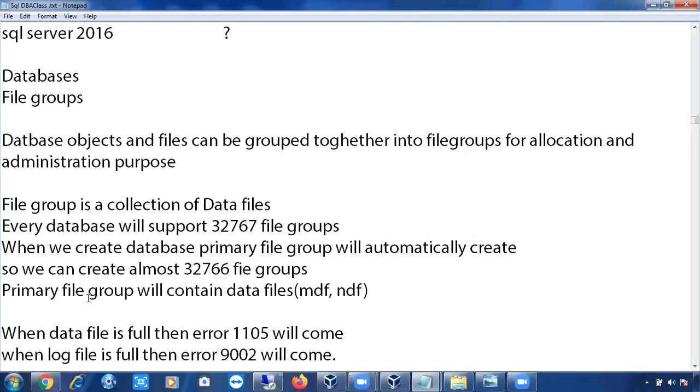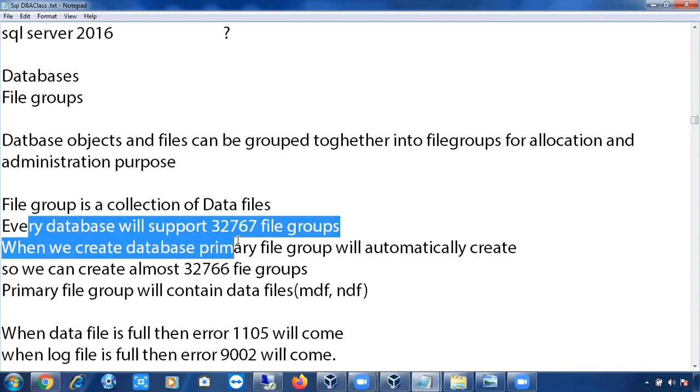Right, so database, right? In the databases, we'll have file groups and log files. A file group is nothing but a collection of data files. What data files do we have? We have two types of data files. One is the MDF file, the second one is the NDF file. So a file group is a collection of data files.